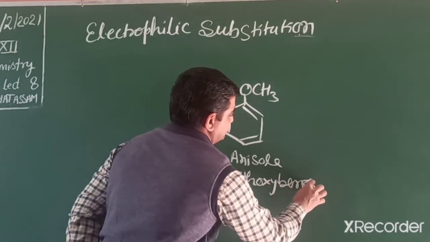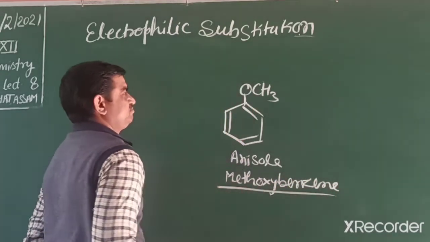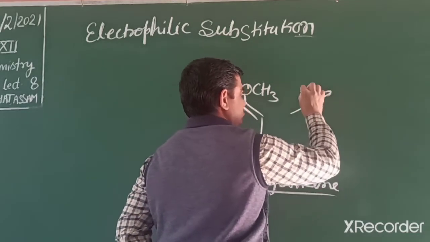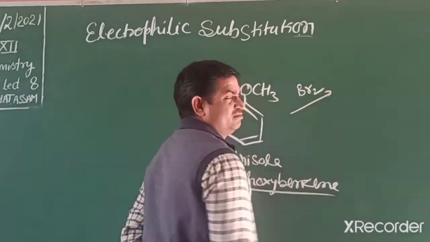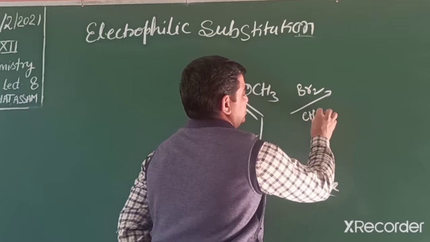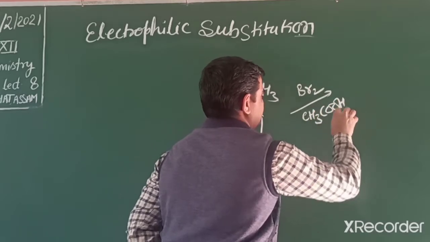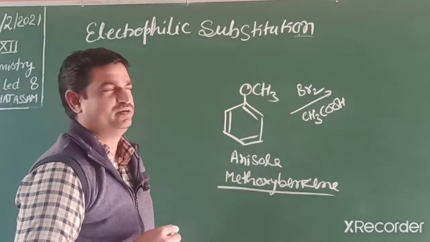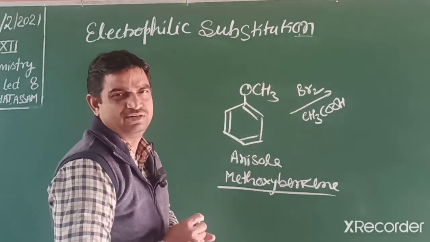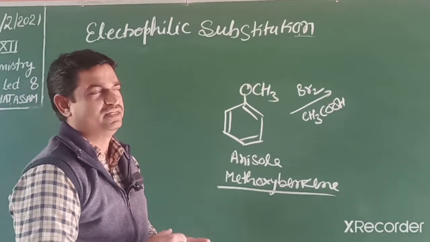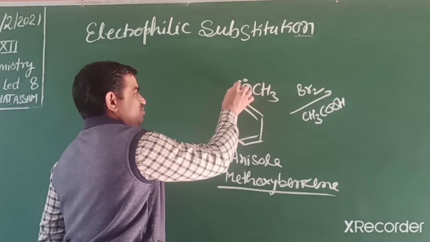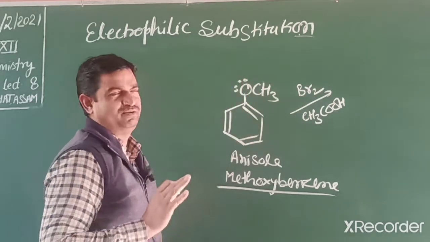Methoxybenzene, its IUPAC name. In this methoxybenzene, if we react with bromine in presence of acetic acid, that is a less polar solvent. So what happens in halogenation, means bromination, we need a Lewis acid, that is iron bromide. But due to this activating group, there is no requirement of Lewis acid.